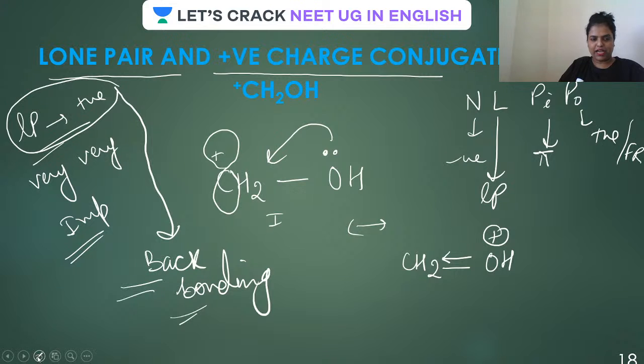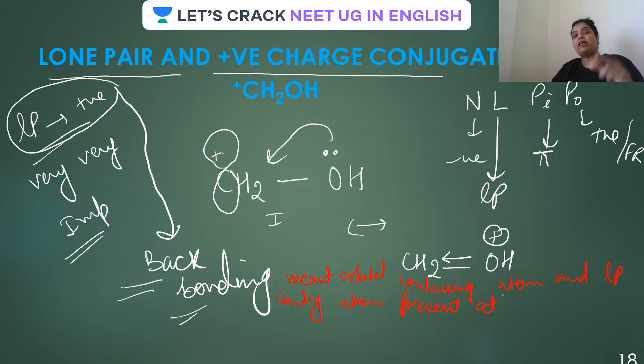I'm writing down that statement, guys. Vacant orbital containing atom and lone pair containing atom. They should be present where?